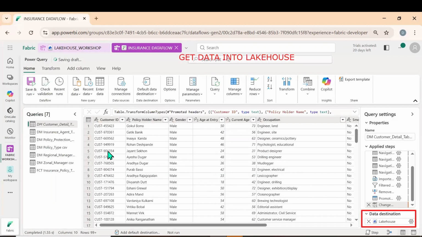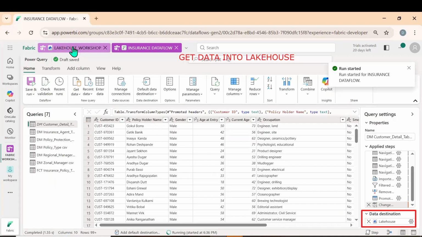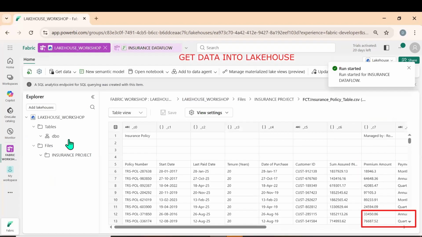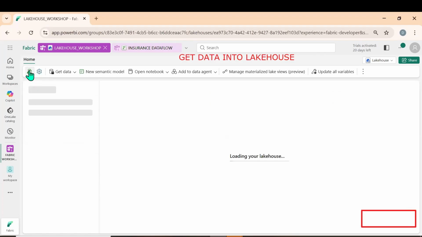Okay, now it is stored. How do we see it? Let me first click on save, and then save and run. Let's see whether we get this data in the Lakehouse or not. Let me click on the three dots of the dbo database object and click on refresh.